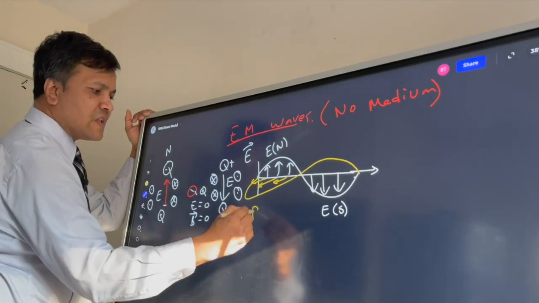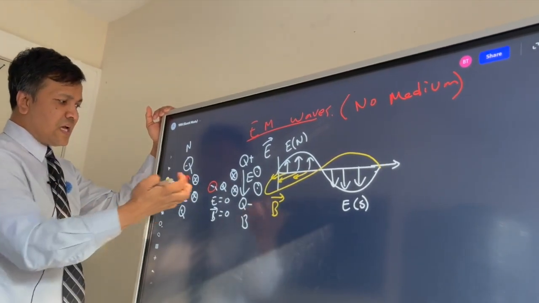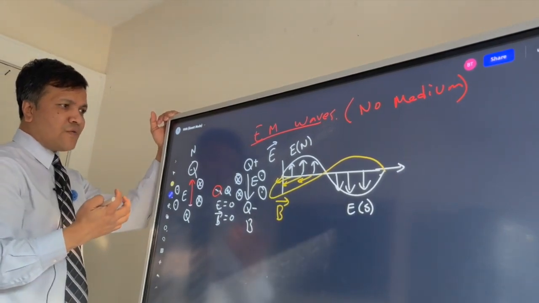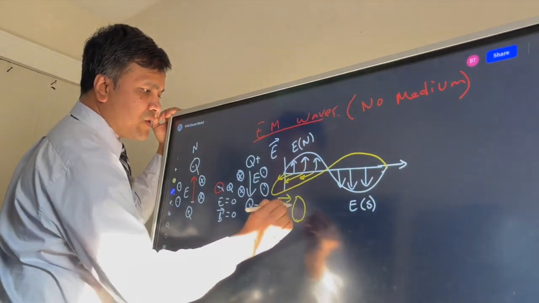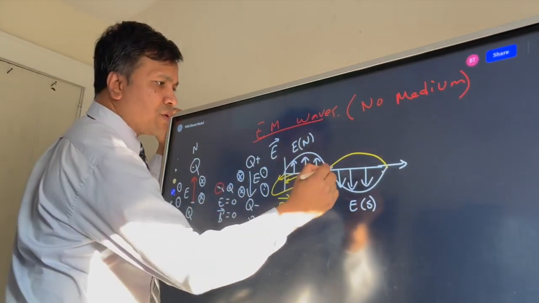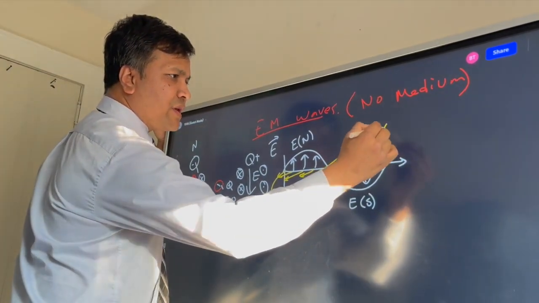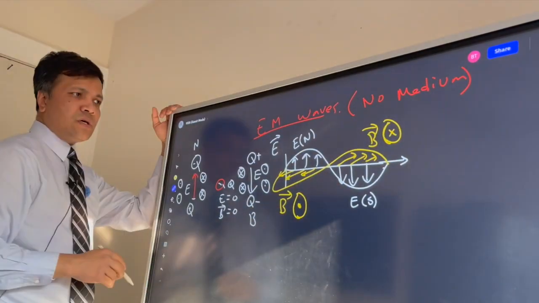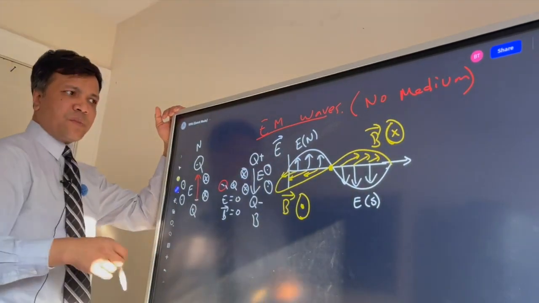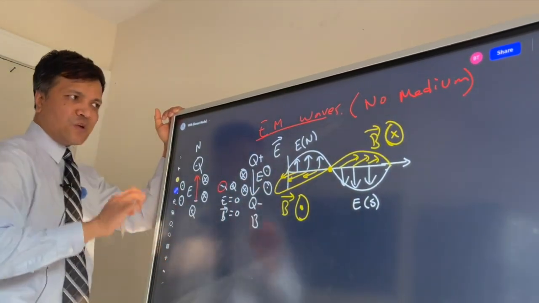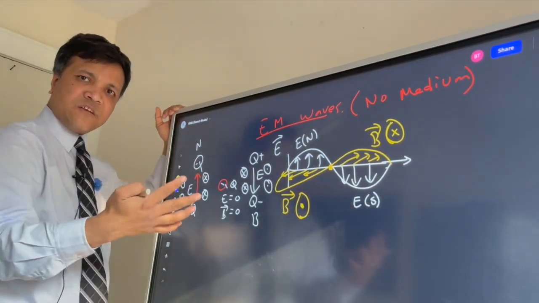So this is the magnetic field at location A, which of course is coming out of the page, and this one is going into the board. And right here the electric field is 0, and the magnetic field is 0 because the electric field is 0. So these are the EM waves, created by the electric field and the magnetic field.